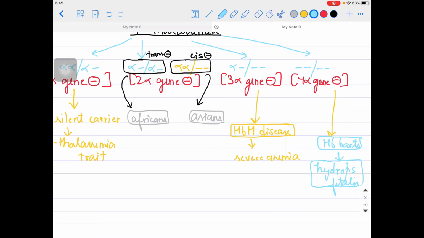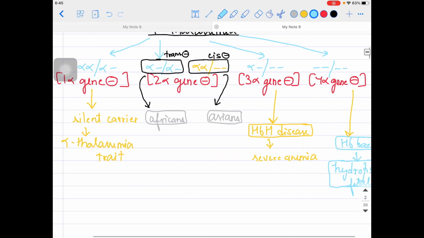These kinds of things can be asked in the examination as MCQs, right? So hemoglobin Barts will be seen in 4 alpha gene deletion. Fine, that is hydrops fetalis. So once again, guys, 1 alpha gene deletion will be the silent carrier, an asymptomatic patient, normal alpha thalassemia trait.